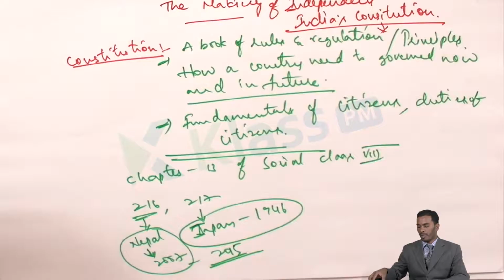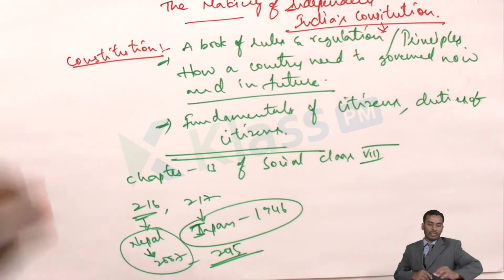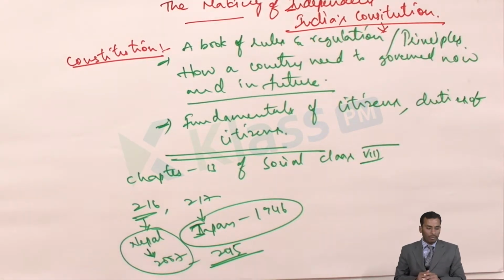What is meant by a preamble? Preamble is nothing but the first page of the Indian constitution. What is written in the preamble? See, in the Indian constitution the preamble says: we, the people of India, having solemnly resolved to constitute India into a sovereign, socialist, secular, democratic republic, and to secure all its citizens justice as well as social, economic equality, liberty, fraternity. Like this, all these features are embedded in the preamble of our Indian constitution.